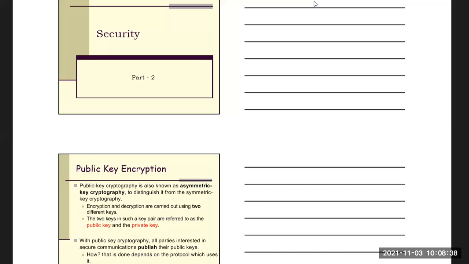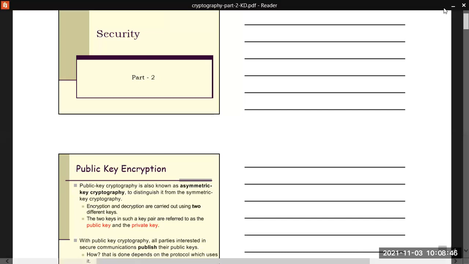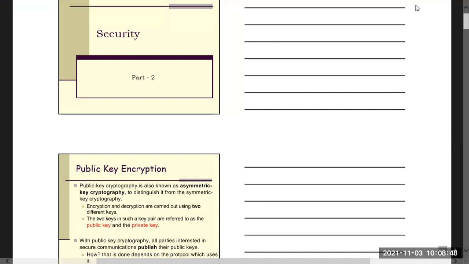That means public key cryptography is also known as asymmetric key cryptography to distinguish it from symmetric key cryptography. Encryption and decryption are carried out using two different keys.